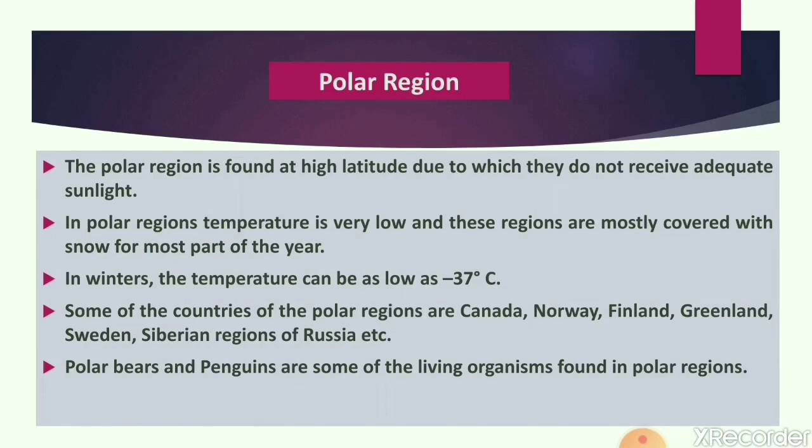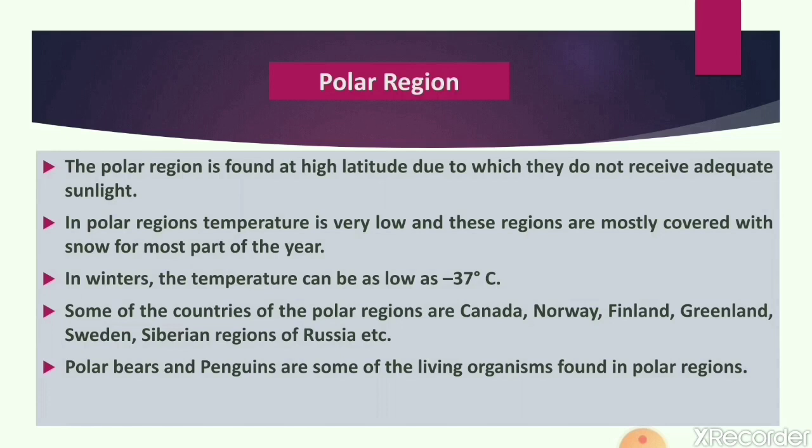So temperature is very low in the polar region, and these regions are mostly covered with snow, and it is very cold for most part of the year. For 6 months the sun does not set in the poles, while for the other 6 months the sun does not rise. In winters, the temperature can be as low as minus 37 degrees Celsius. These are very cold and harsh climatic conditions.